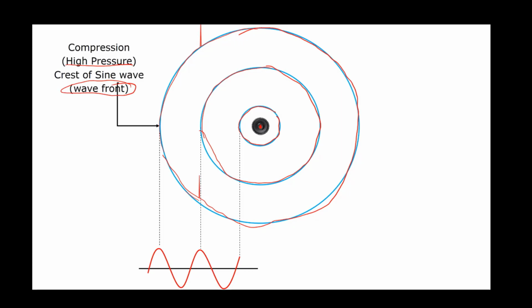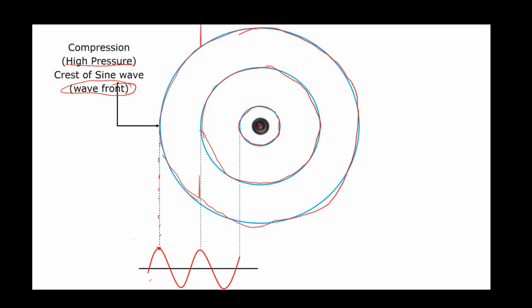Wavefront, like the front of a wave. So a compression, a high pressure or high density region, is represented by a circle, and this circle is called a wavefront. And this wavefront corresponds to the crest of the sine wave.